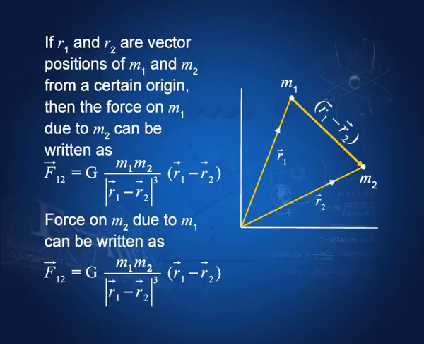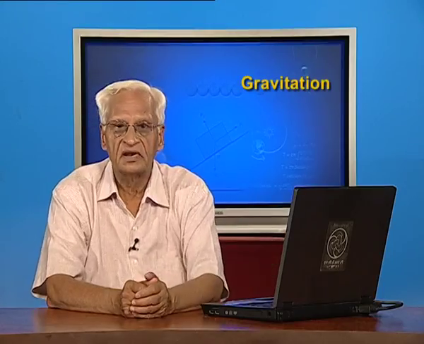Using the same notation we can write F12 equal to G times m1 m2 by the cube of the magnitude of r1 minus r2, into r1 minus r2, and F21 as minus G times m1 m2 by the cube of the magnitude of r1 minus r2, into r1 minus r2.